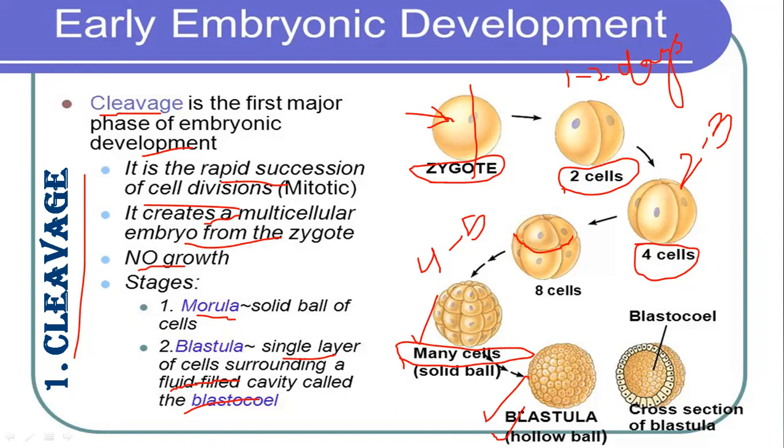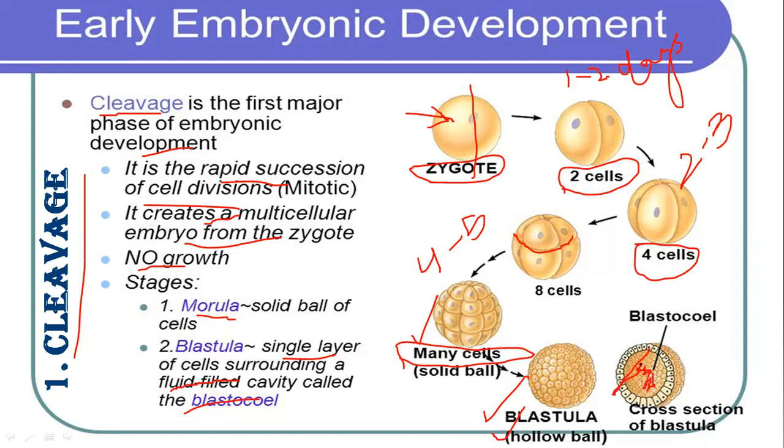Hollow ball means the blastula: if we see its cross section, all the cells are accumulated on the outer side, and the inner side is empty and fluid filled.